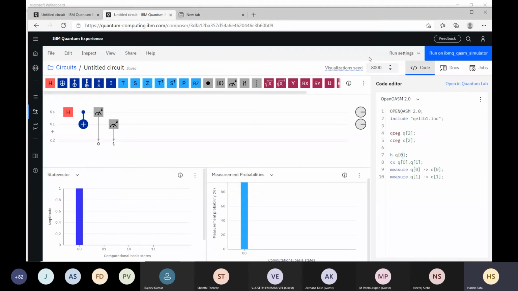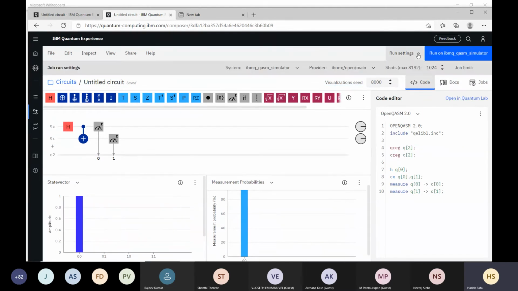So how to run this and how to set the run settings? Here is the run setting, where you can choose what kind of system you want. Here I chose simulator. The number of shots means how many times you want to repeat this experiment, or run the same circuit again and again. I put this value as 1000.